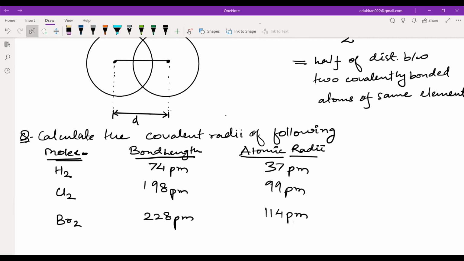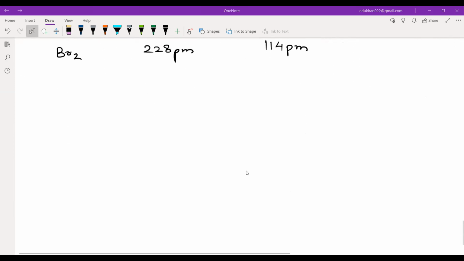Now let us go to the metallic radius. Let me know if you're done copying. Done, sir. Okay, so metallic radius is also very similar.